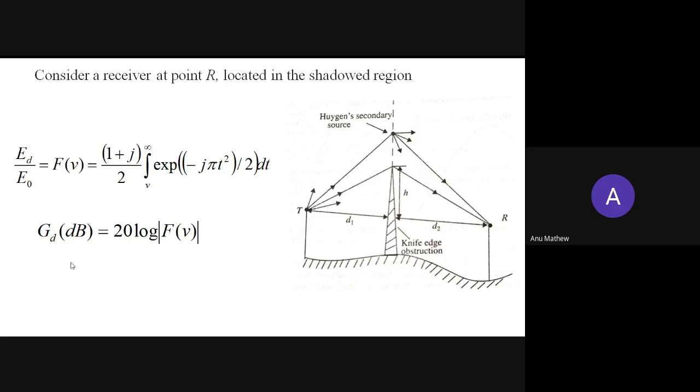So this is all about the knife edge diffraction model.